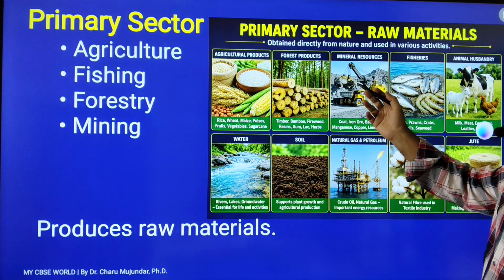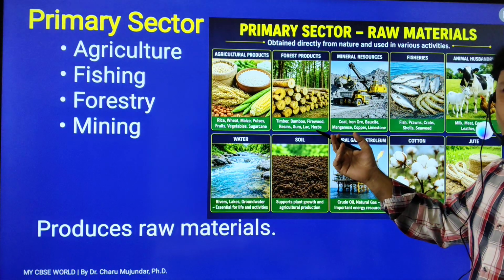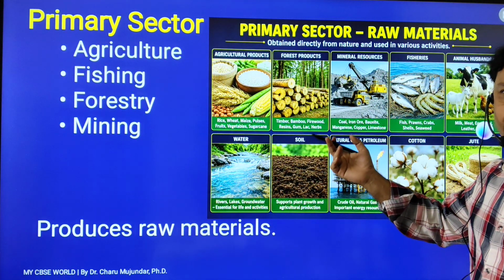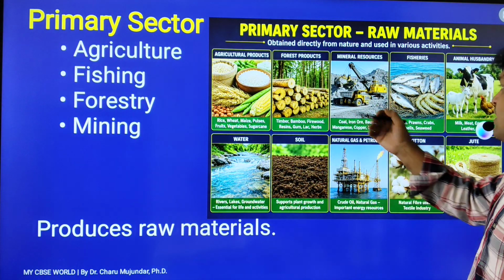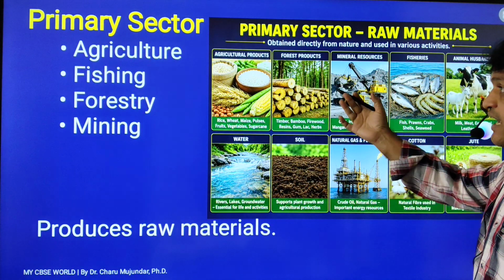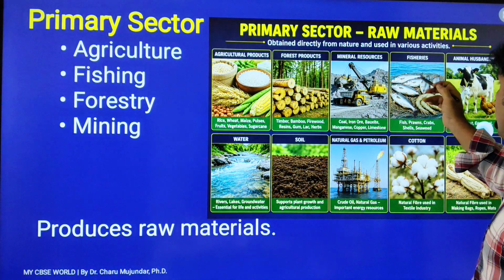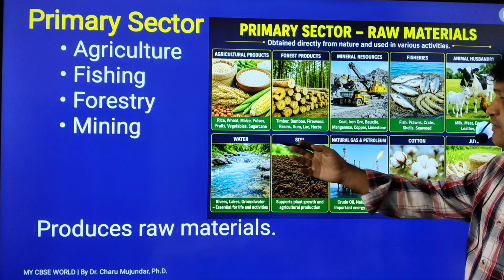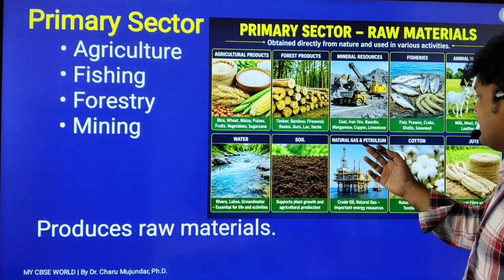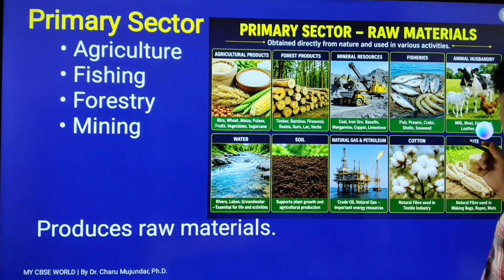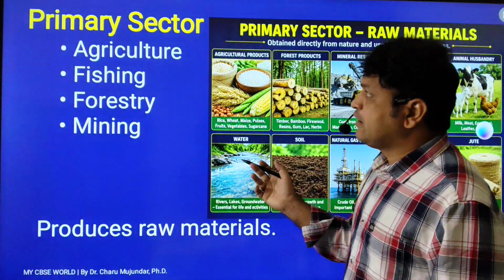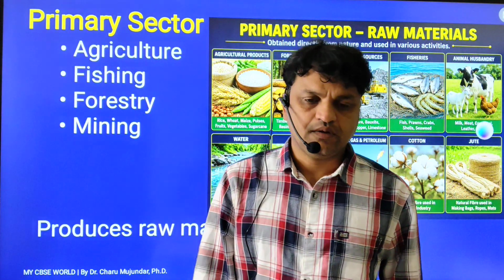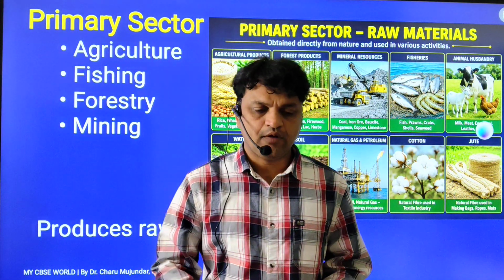Mineral resources: we are extracting coal, petroleum, iron ore, bauxite, manganese, copper, everything coming from nature. Then we have fisheries, animal husbandry, water, soil, natural gas and petroleum, cotton, jute, all are examples of the primary sector. So with this, today I am concluding my video.